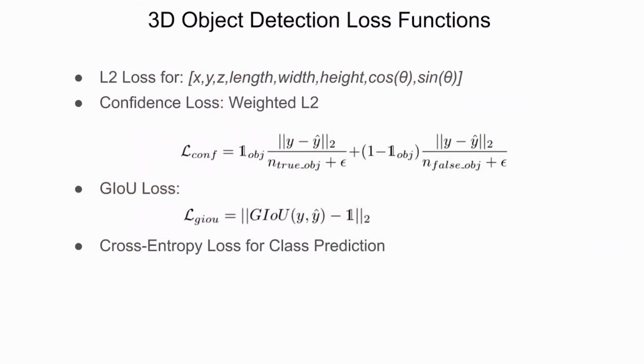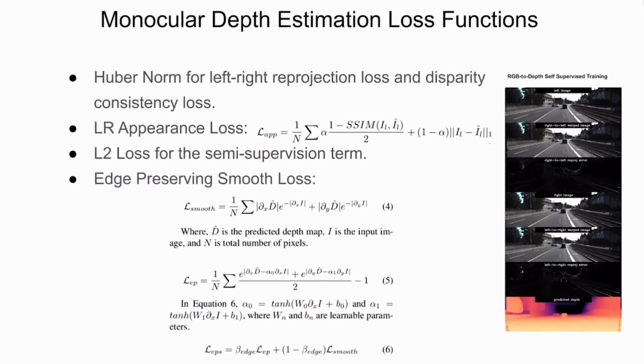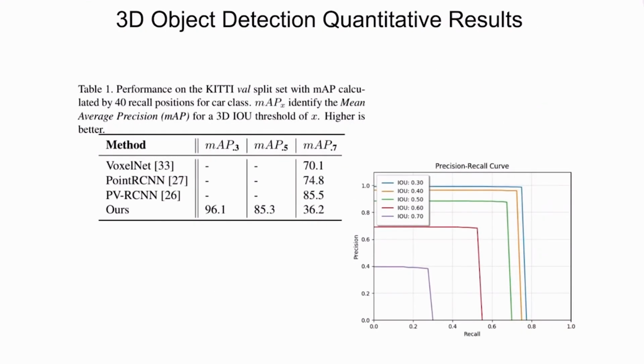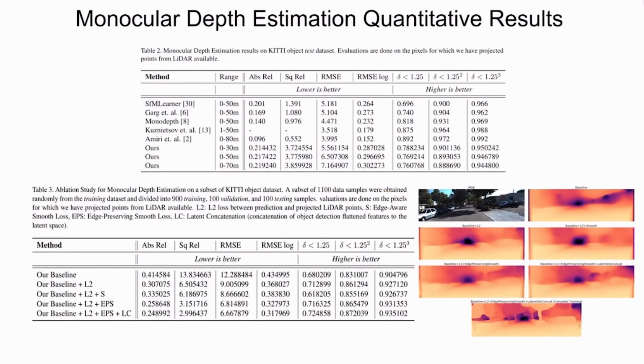Here we show the loss function for 3D object detection and monocular depth estimation. For the depth estimation problem, we also introduce a new loss function called edge-preserving smooth loss, which enforces proportionality between depth and image gradients using learnable parameters. Here we show quantitative results for object detection and monocular depth estimation.